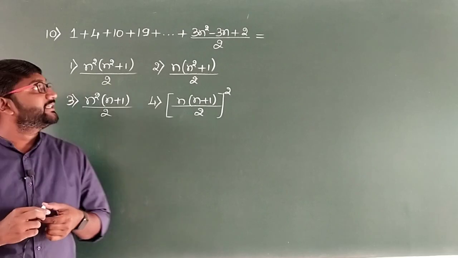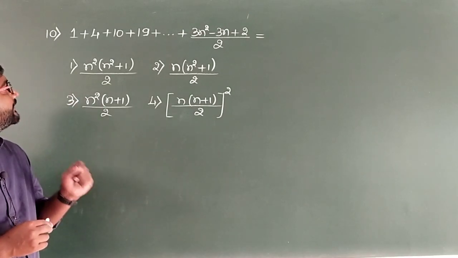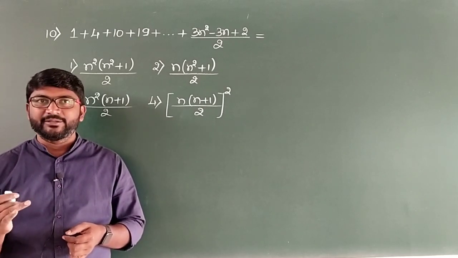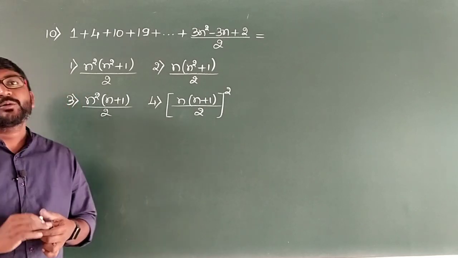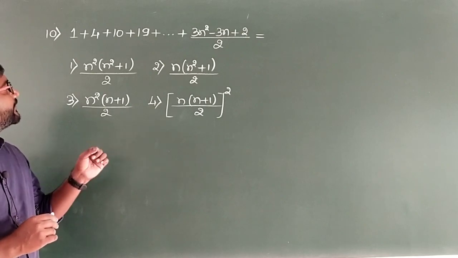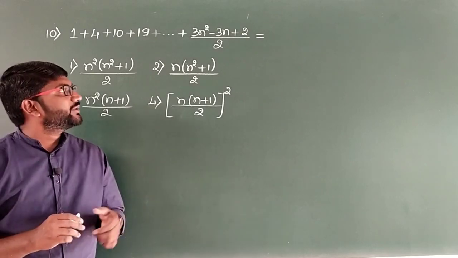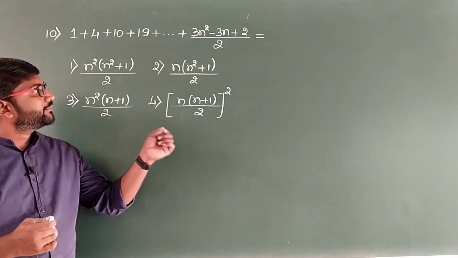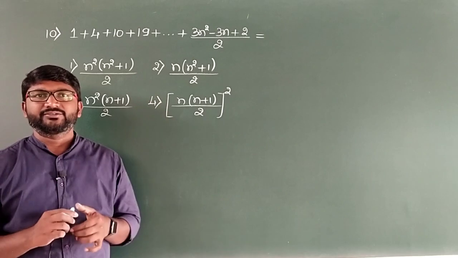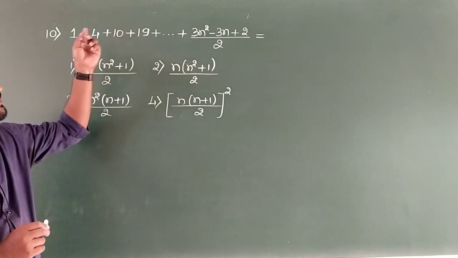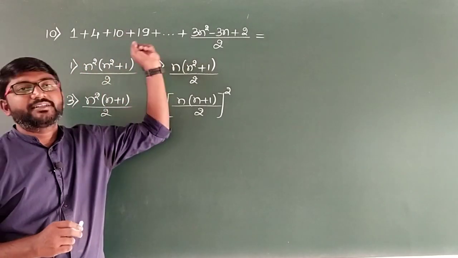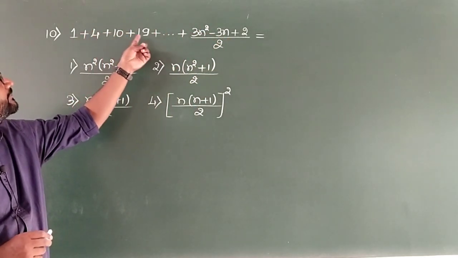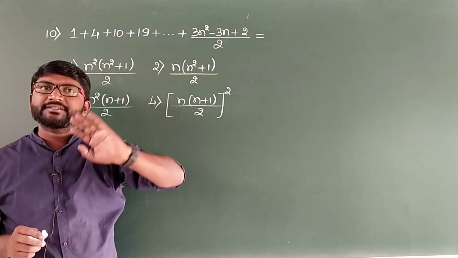Well, question number 10: 1 plus 4 plus 10 plus 19 plus so on, up to (3n square minus 3n plus 2) divided by 2, is equal to, and the 4 options are n square into (n square plus 1) by 2, n into (n square plus 1) by 2, n square into (n plus 1) by 2, and n into (n plus 1) by 2 the whole square. So here we will have to find Sn, the sum of this particular series. This is the first term, second term, third term, fourth term, and this is the nth term. Let us find the sum now.